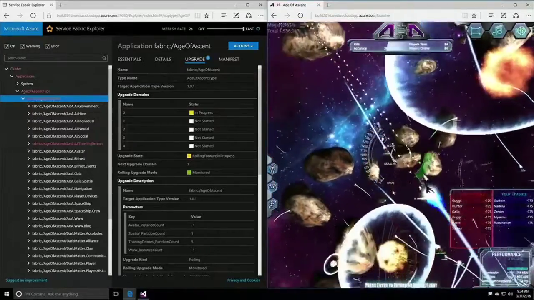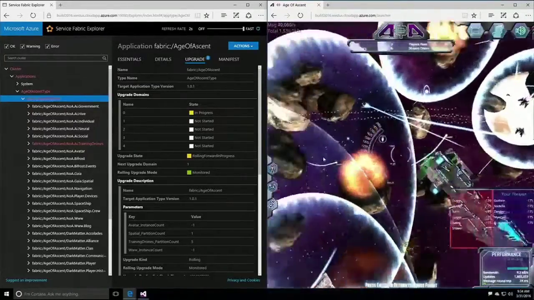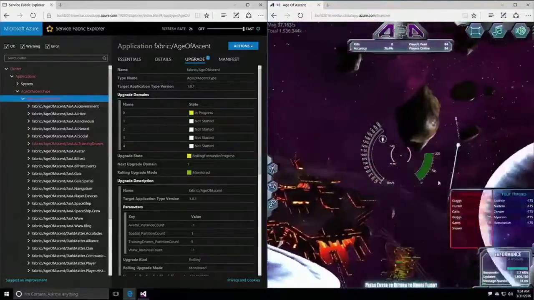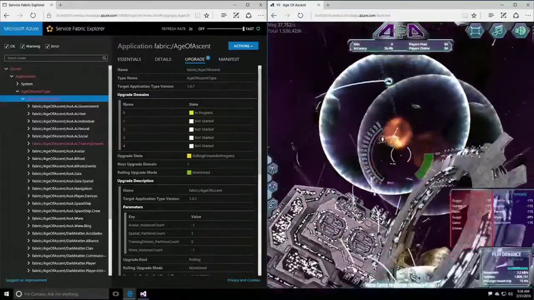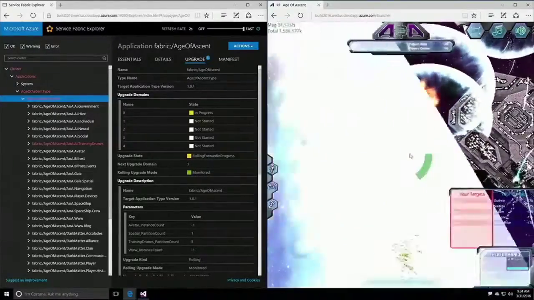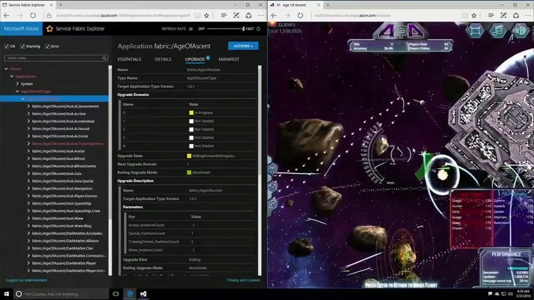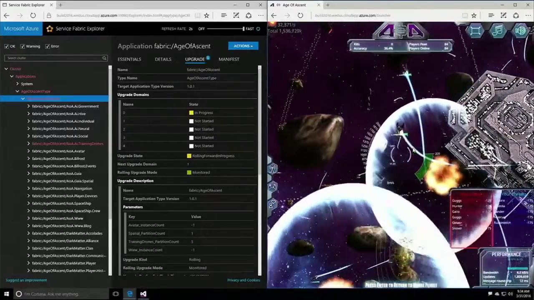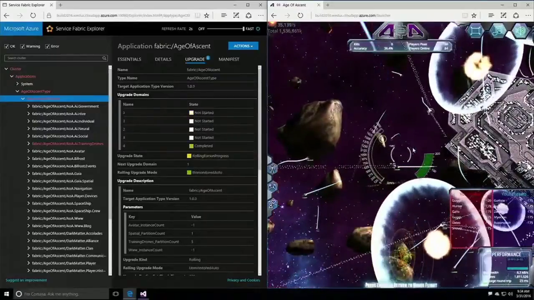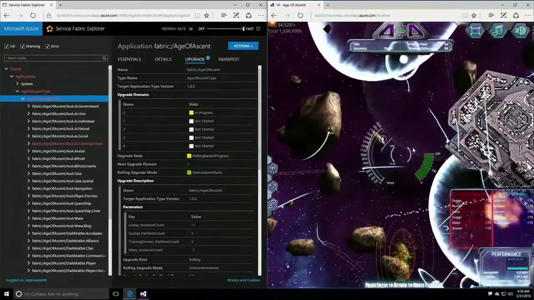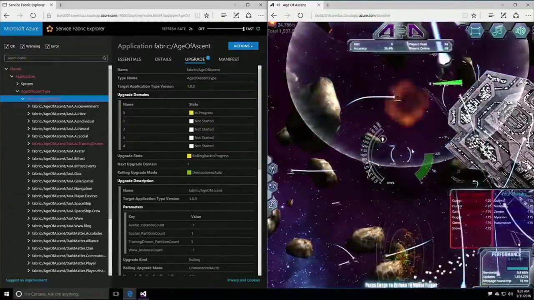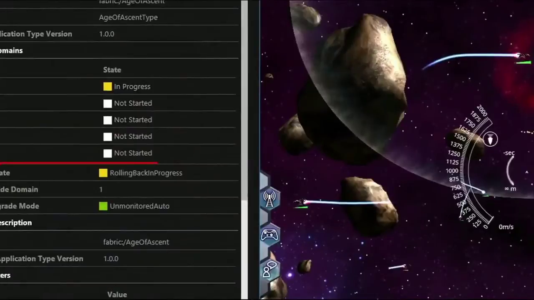Oh, crap. So everyone is blowing up and spawning and then dying instantly. I should have made their health 1. The classic massively multiplayer off by 1 error. Sorry, awkward. So that issue has been detected though, but look right there, it says upgrade state. Rolling back is happening in progress.